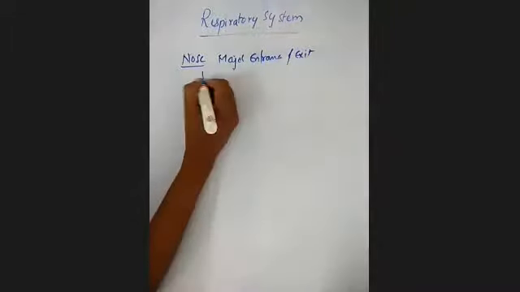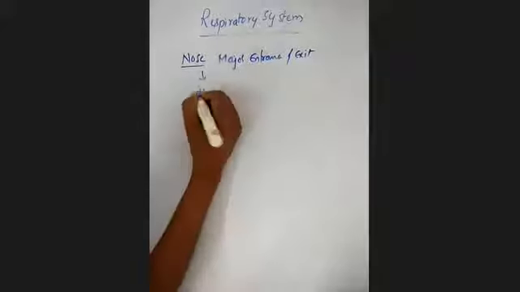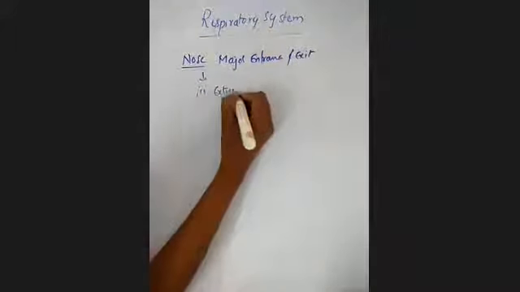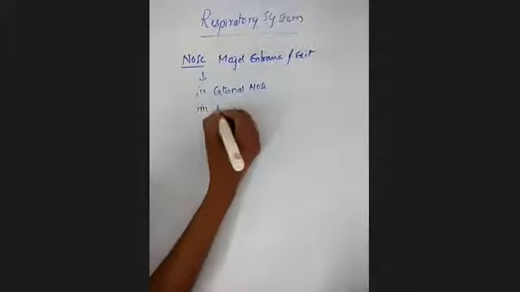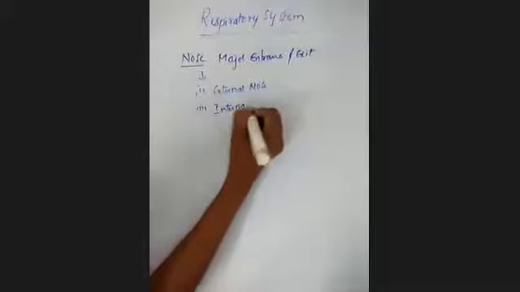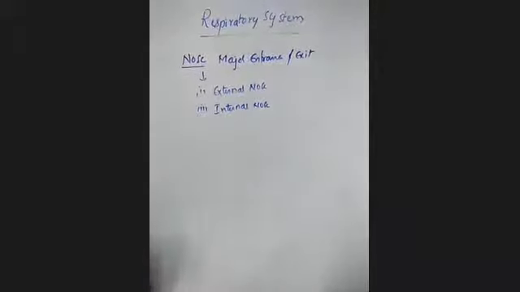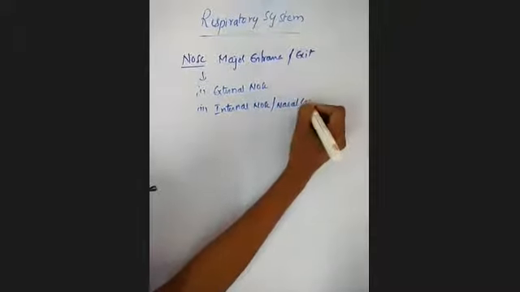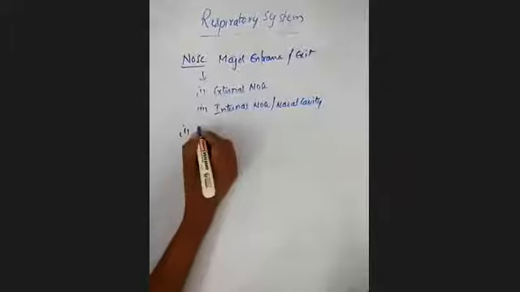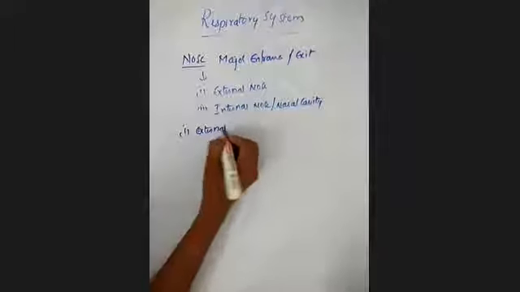The nose is divided into the external nose and the internal nose. This internal nose is also called the nasal cavity. First, we'll see about the external nose.